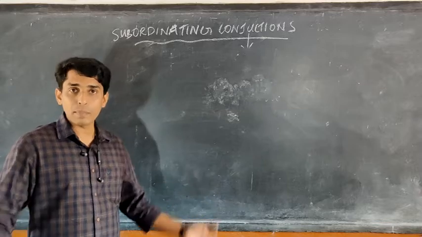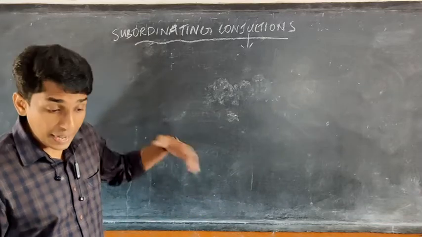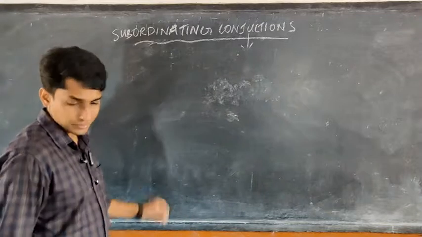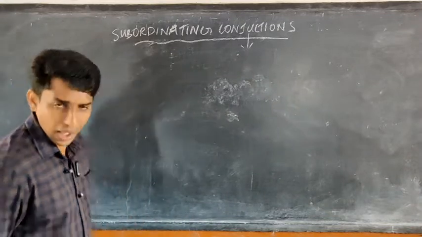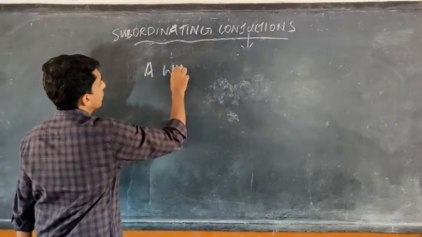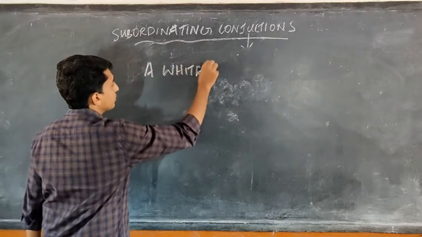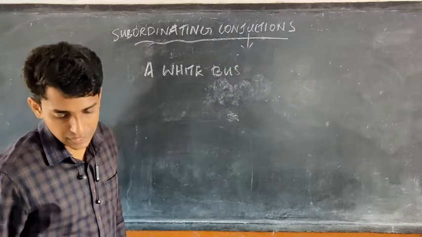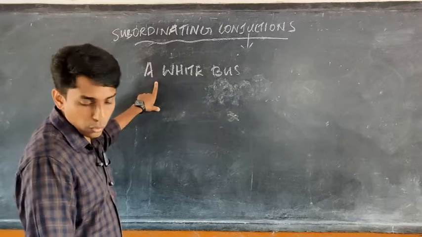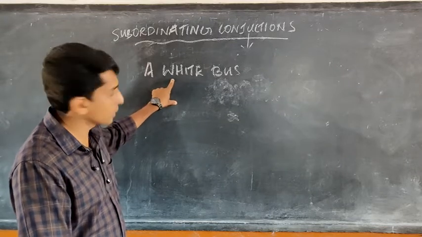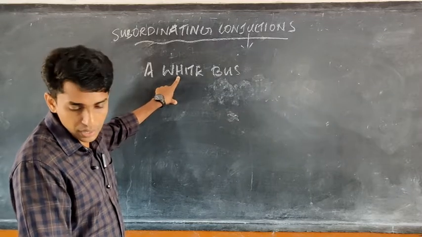There are many subordinating conjunctions. Earlier we just learned FANBOYS. Here we have another one: A white bus. A white bus. Which are they? A stands for although. W stands for whenever. H, however.